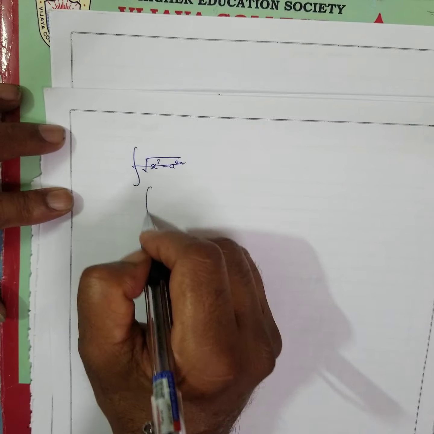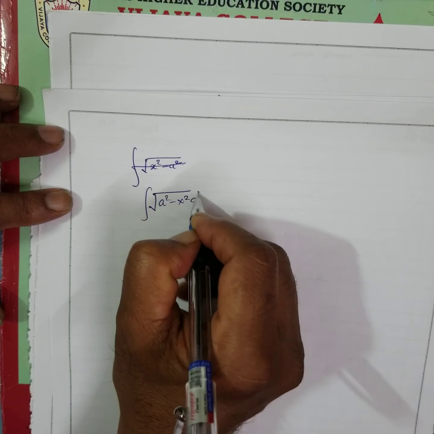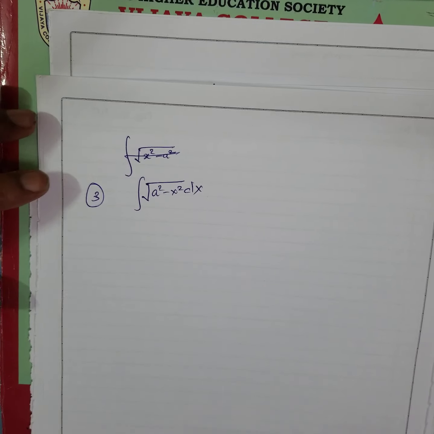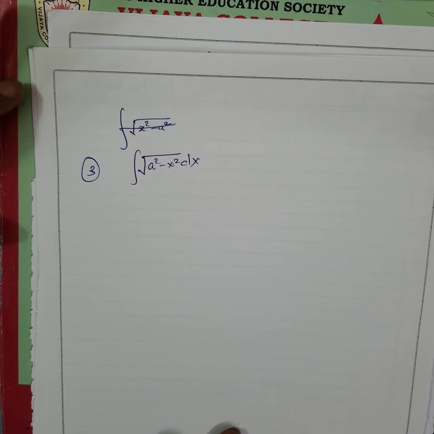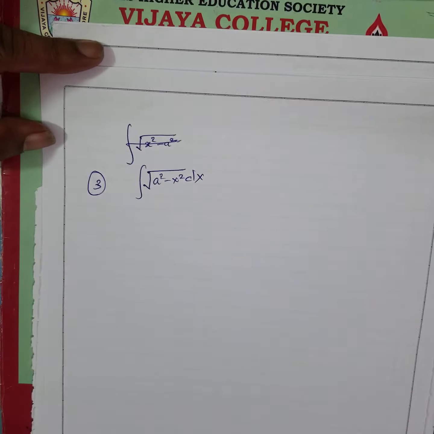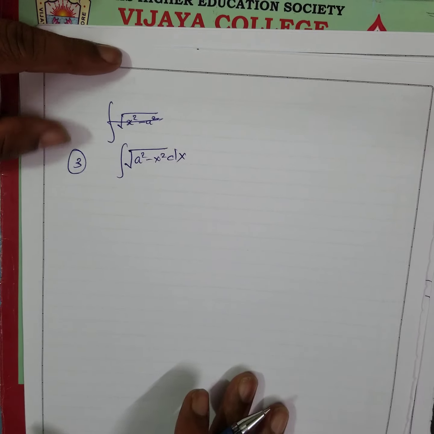Or sorry, integration of square root of a square minus x square dx. Third sum. Now this you need a lot of things. I'll start, and once you start, it has to go continuously, right? Let us see where the places are that I'm going to get stuck.